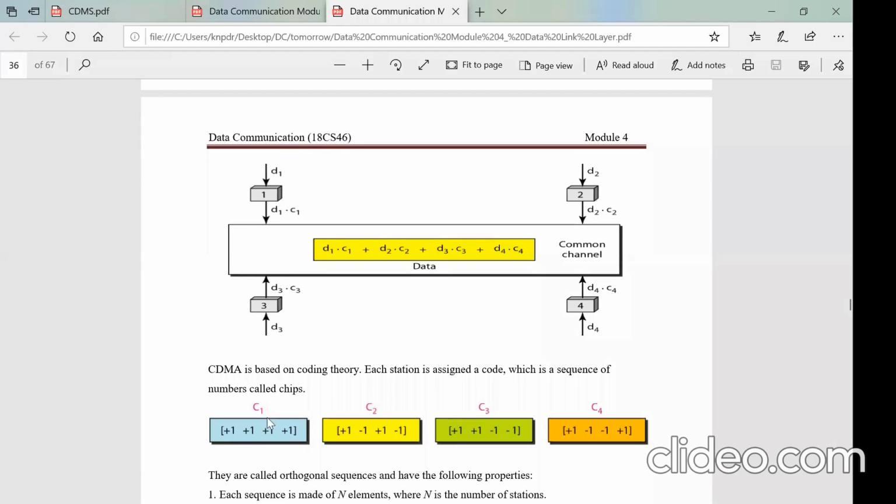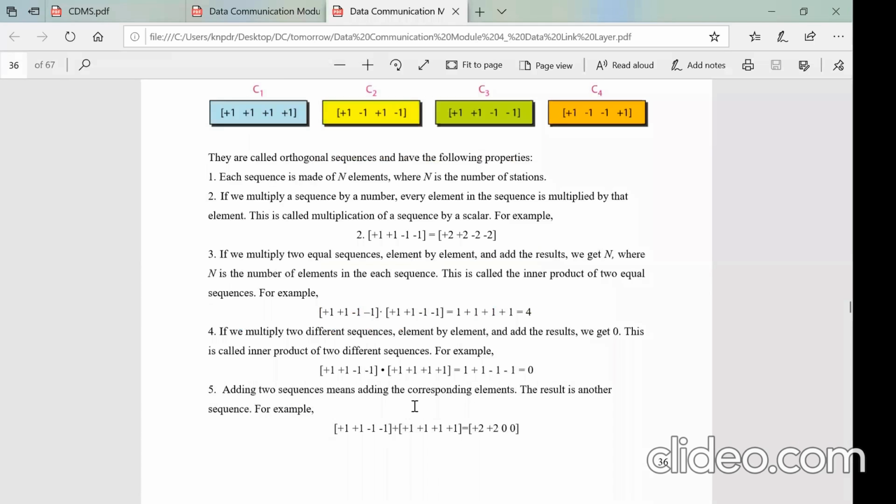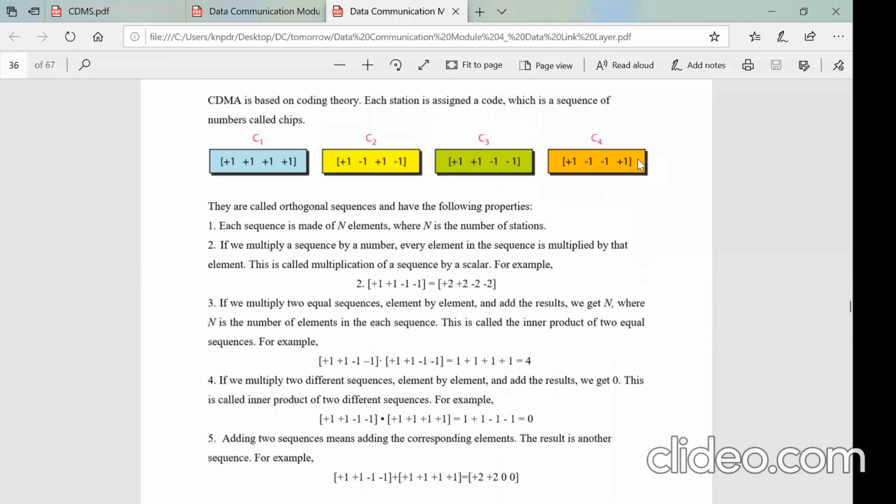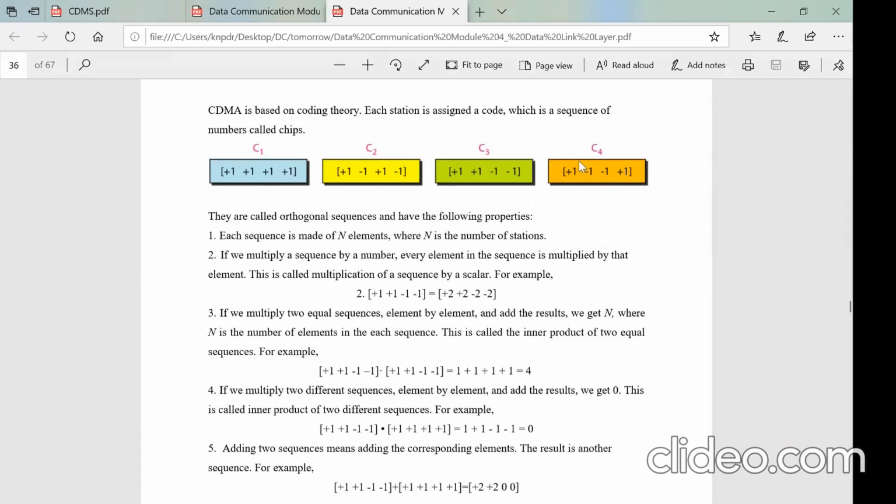So here, the code assigned to station 1 is this. It has got 4 elements. It is in the form of a matrix, a sequence of numbers. And this particular sequence of numbers assigned as a code to a station is called a chip. So the chip C1 has got 4 elements, C2 has got 4 elements, and look here, each one is different from the other. You can ask me how they differ and what methodology is used; let us see later. How the chip is generated, let us not worry about it. First, in this session, let's see that this is the code assigned to C1, C2, and C3.